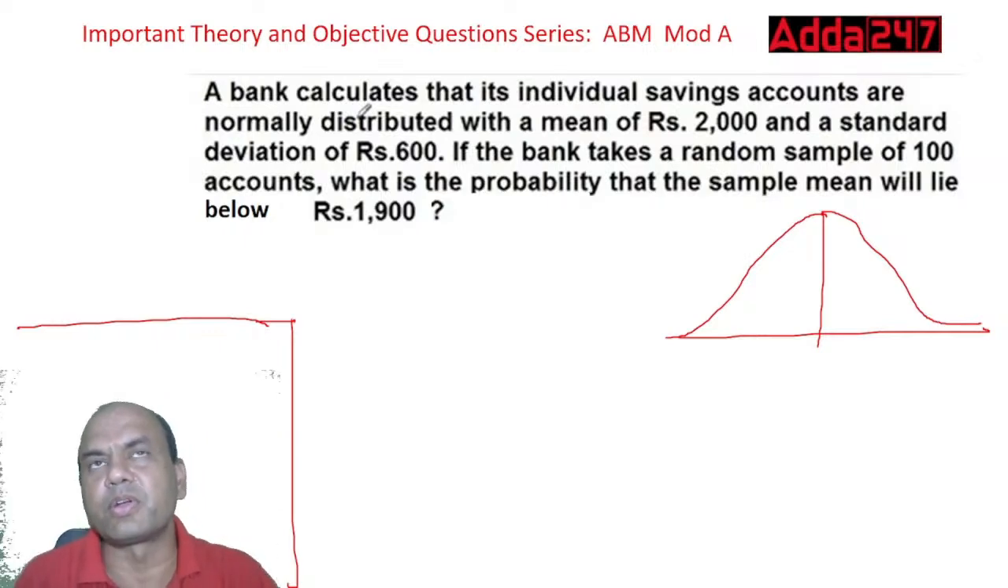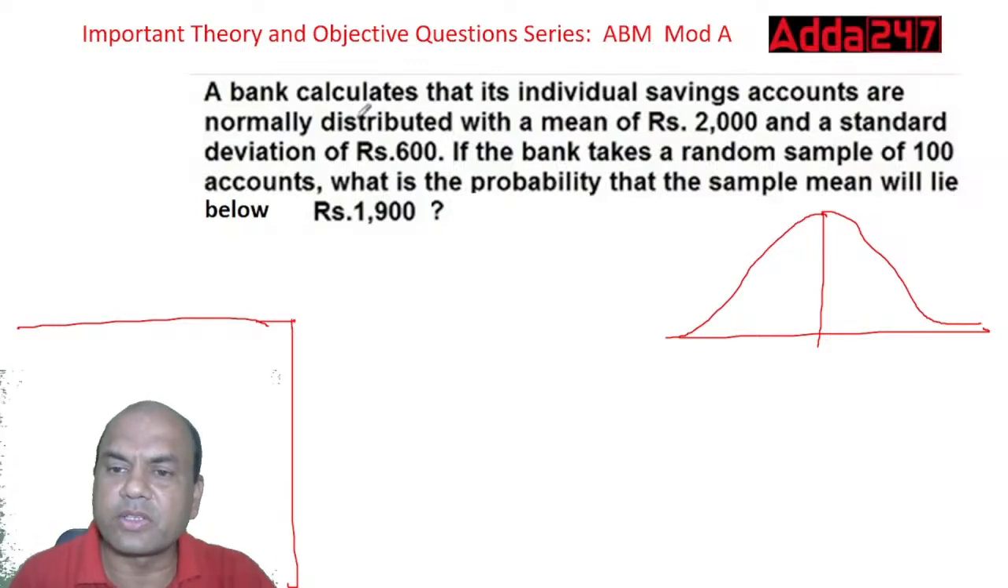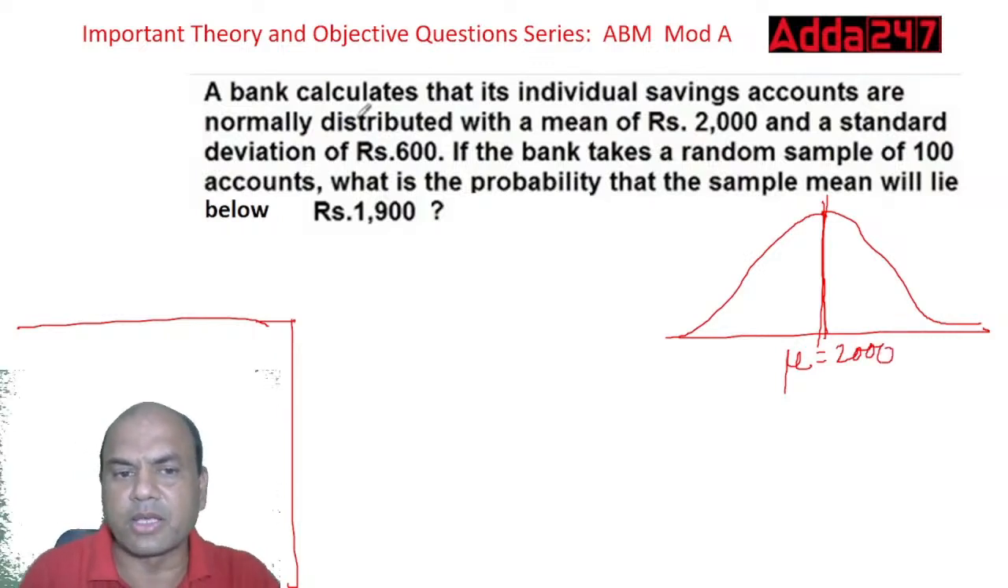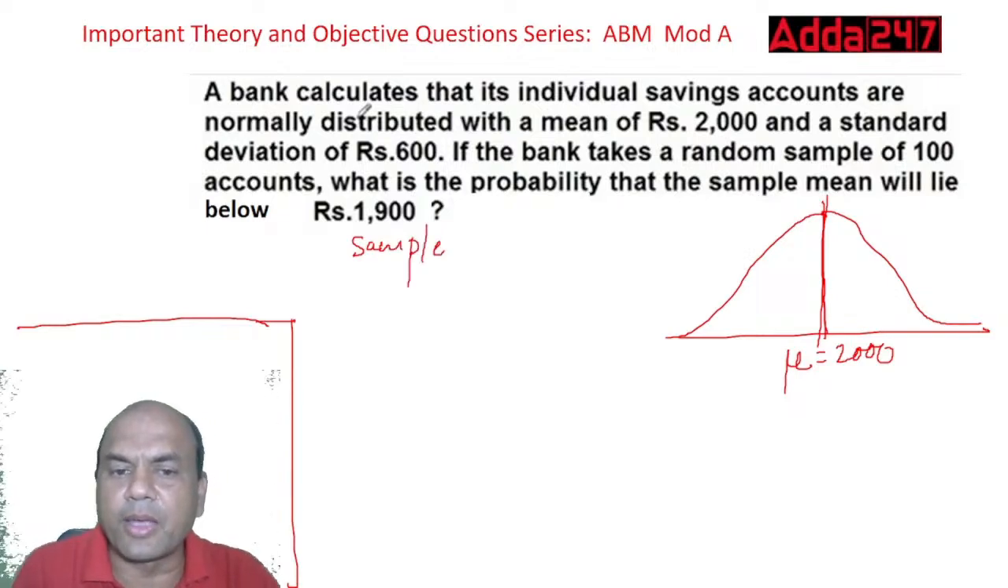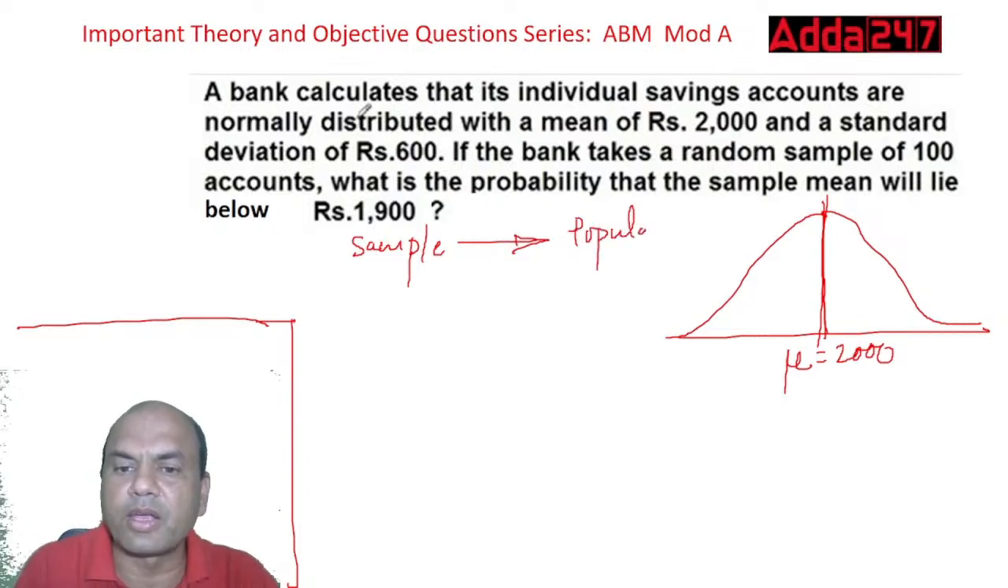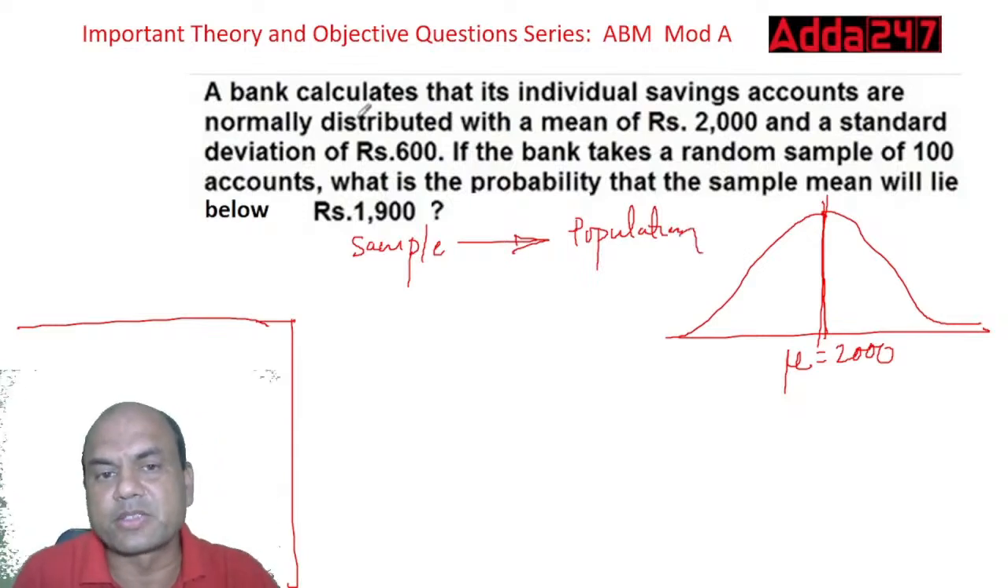So what does this mean mean? This mean always lies at the center. This is the mean, and this is known as the population mean, mu. So it is 2000, the population mean. Always remember what we are actually doing in this numerical: we are taking a sample, doing something on the sample, and then applying it to the entire population.